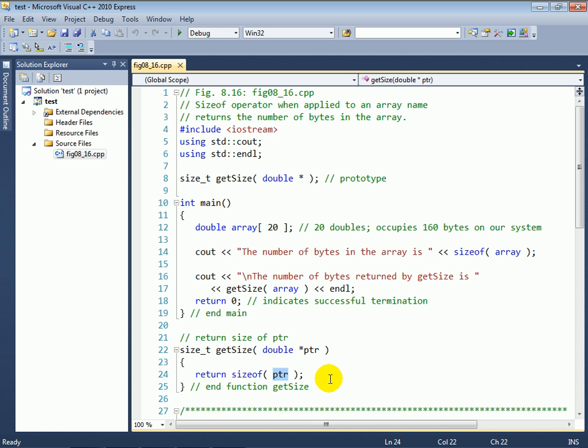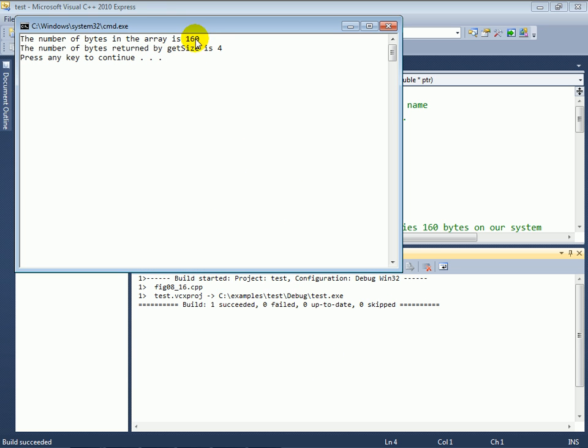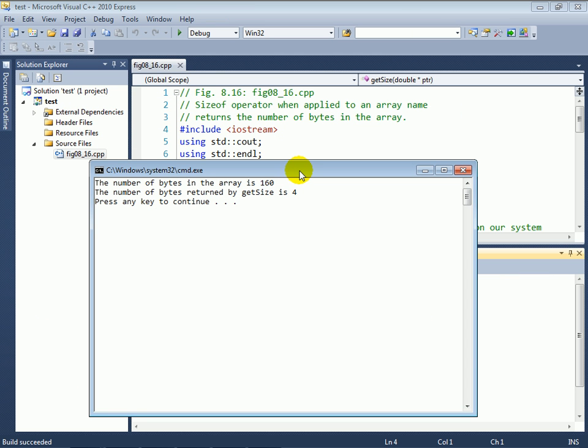So let's go ahead and run this program. And when we see the output here, you can see that the array has 160 bytes in it. That's because we had 20 doubles, and on my particular computer, a double occupies 8 bytes of memory. So 8 times 20 gives me 160 bytes. On the other hand, when I apply sizeof to the name of the pointer that getSize receives as an argument, we see that the value is just 4, which is the size of a pointer on my system.